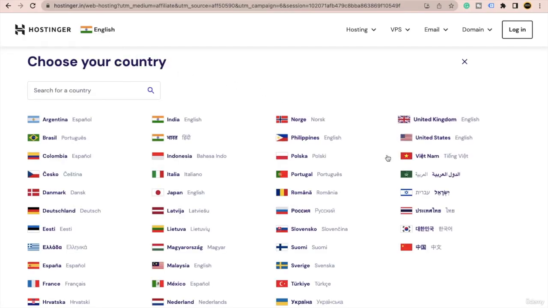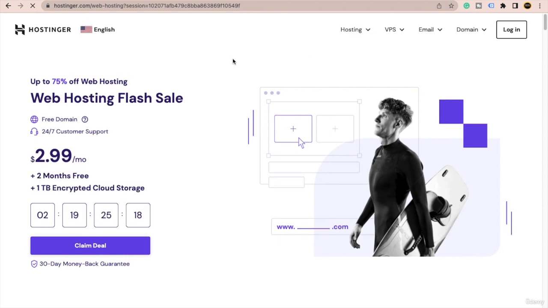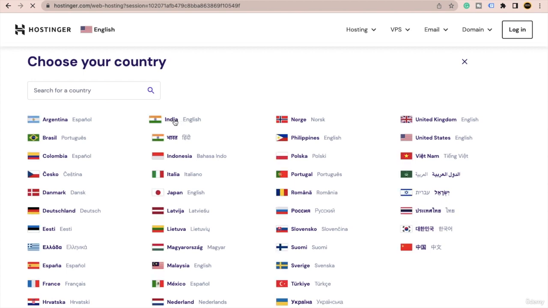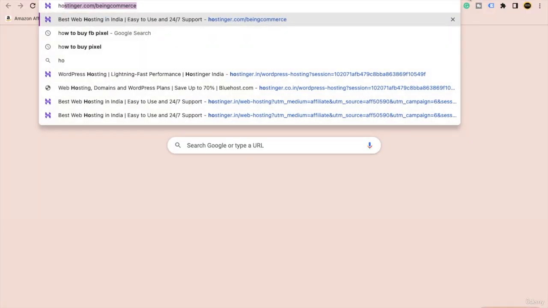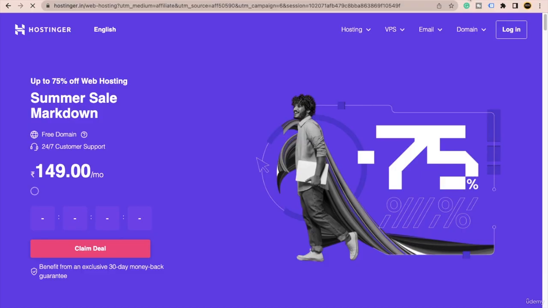If you want to purchase for the United Kingdom or some other country, you can even choose that. For example, if I want to buy from the US, it will take you to hostinger.com, and everything is the same. All the features and the procedure are the same, whichever country you buy from. But frankly speaking, buy from your own country's Hostinger. So always use the link hostinger.com slash Bing Commerce. It will take you to the accurate website of the country you are living in.